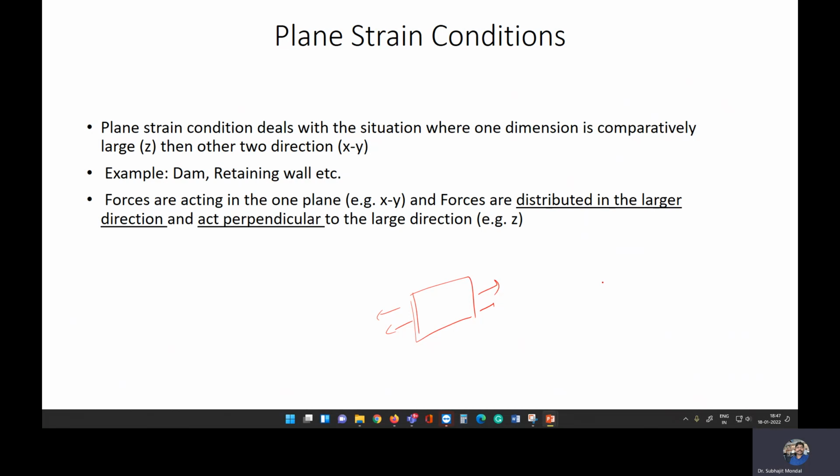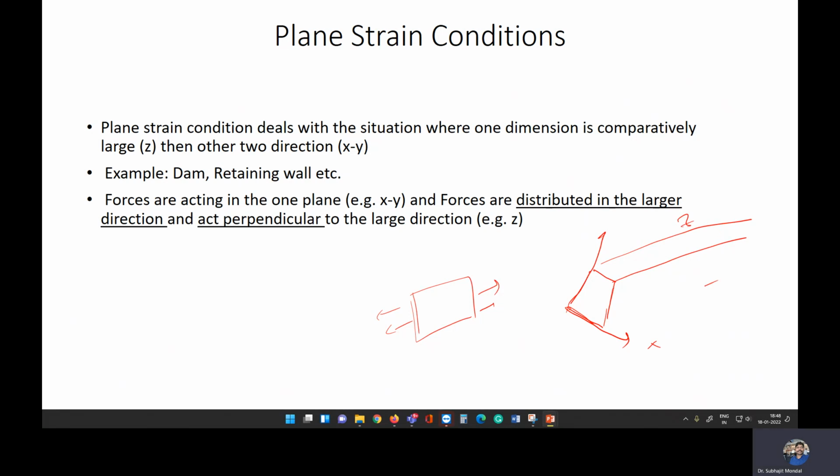If you consider a dam like this, you can see that one direction of the dam is very large in comparison to the other two directions. For example, this is our x, this is y, and this is z. Here you can see the z direction is comparatively very large.